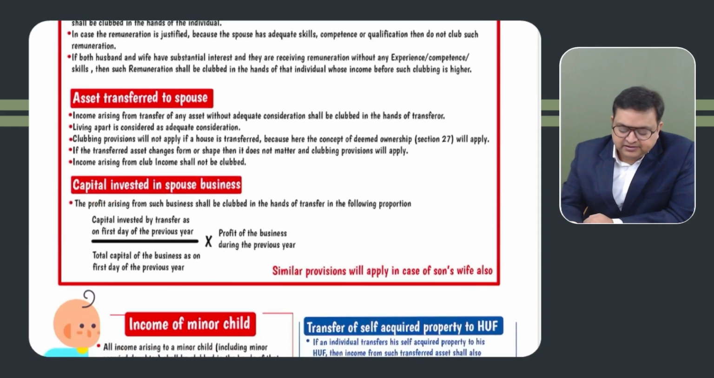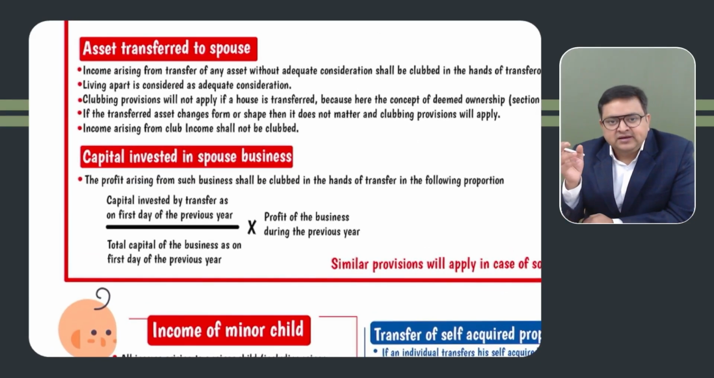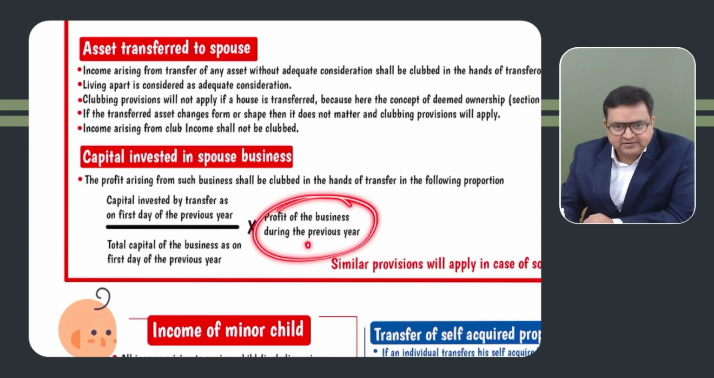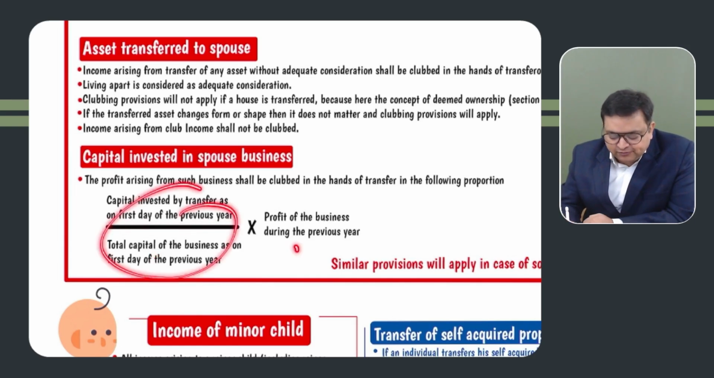If we have invested money in the spouse's business, then whatever profit that business is generating, some portion would also be clubbed. It depends which portion would be clubbed. Whatever profit we are earning from that business, you have to see the capital invested by the individual as on the first day of the previous year, that is 1st April, divided by the total capital of the business as on the first day of the previous year. In this proportion, this profit will be clubbed.